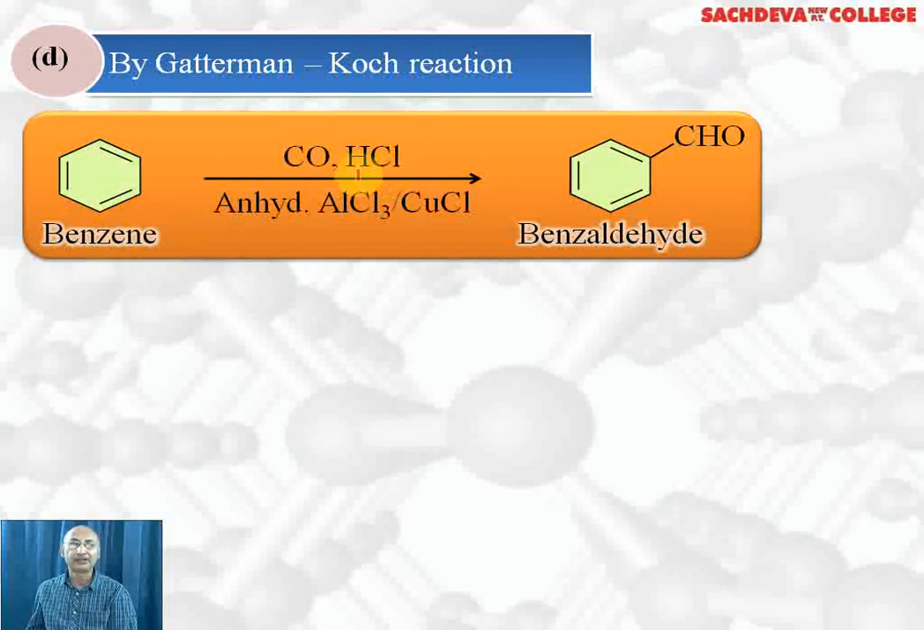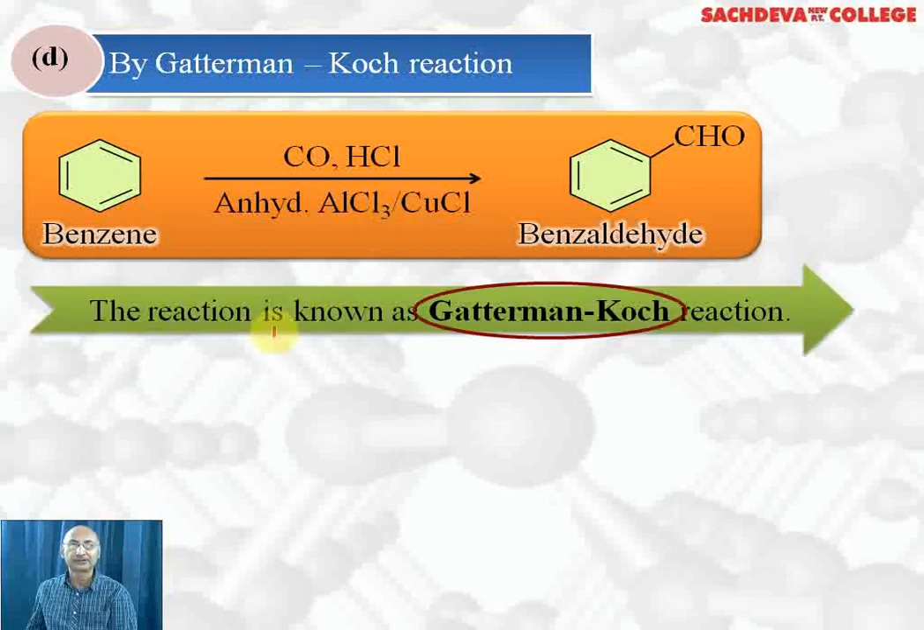So if you remember it as HCOCl, which is unstable, the HCO group will get attached to the benzene ring. So we get benzaldehyde as the product. AlCl3 acts as a catalyst or facilitates this reaction. This reaction is known as the Gattermann-Koch reaction, which can convert benzene to benzaldehyde in one step.